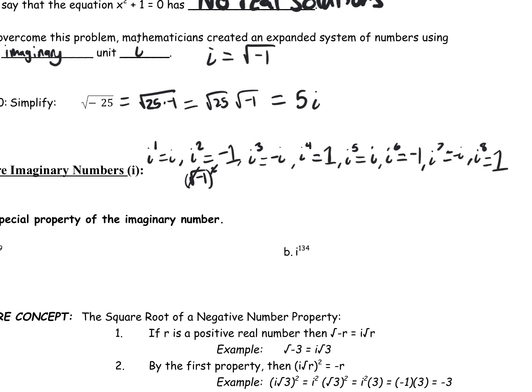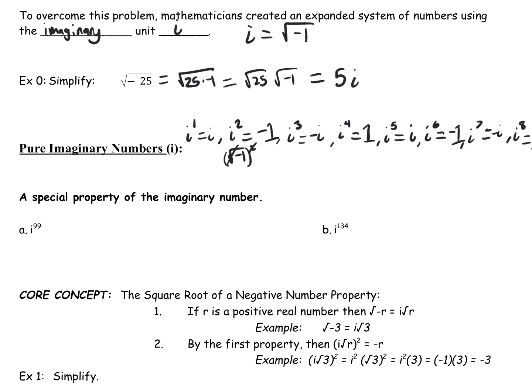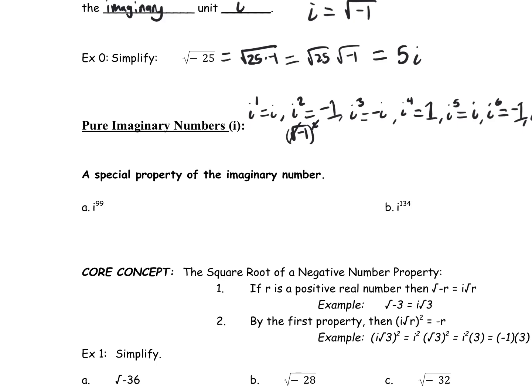So you'll notice that this pattern just repeats itself over and over again, and it repeats itself infinitely forever. So what we can do is we can actually derive a rule. We can take the power that i is raised to and divide that by 4, and then whatever the remainder is, the numerator of the remainder is going to be the power it's raised to, and if there is no remainder, then we'll raise it to the power of 4, the fourth power.